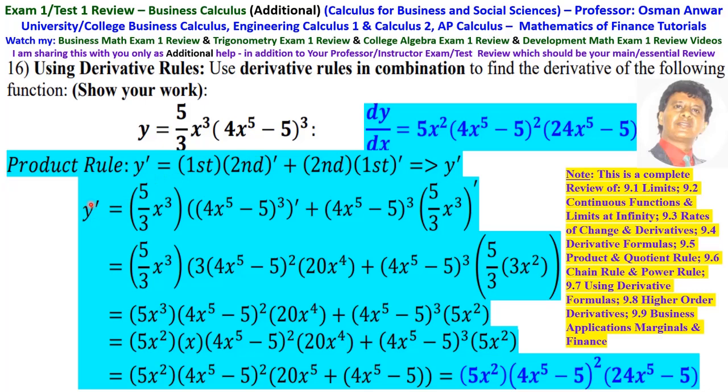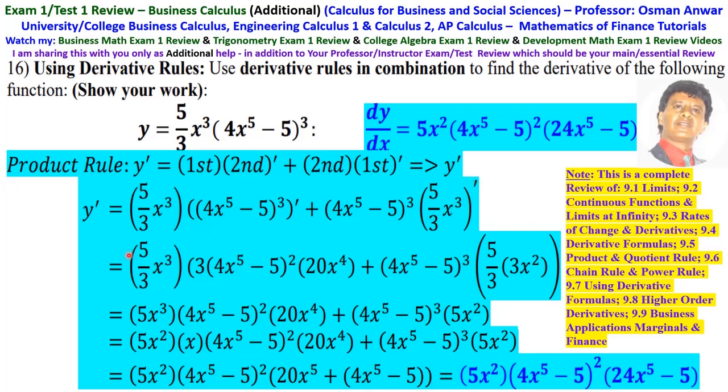Then the derivative y prime is the first, which is 5 over 3x cubed, times the derivative of the second, (4x^5 - 5)^3, plus the second, (4x^5 - 5)^3, times the derivative of the first, 5 over 3x cubed.